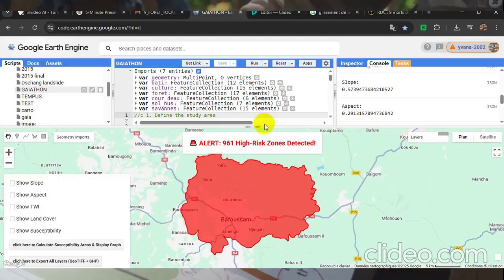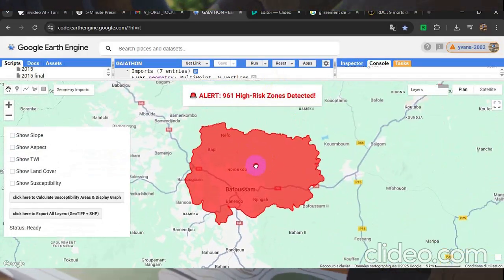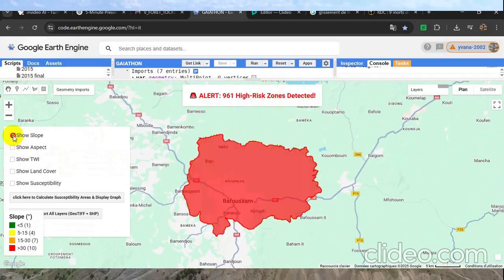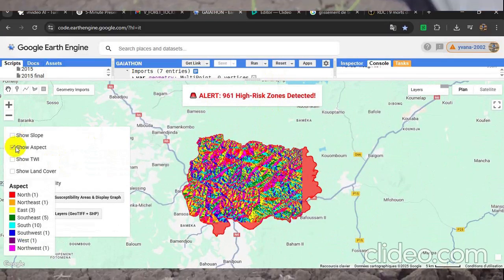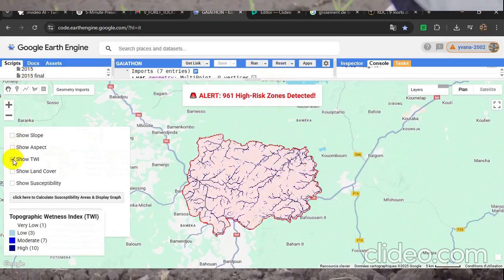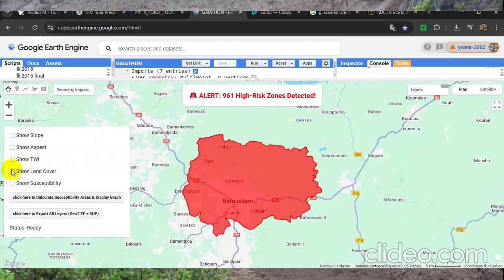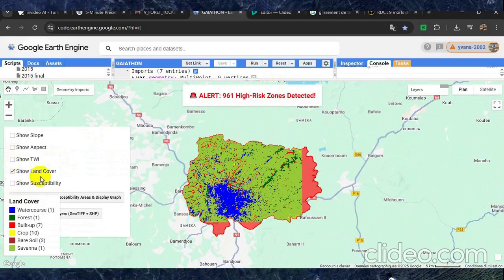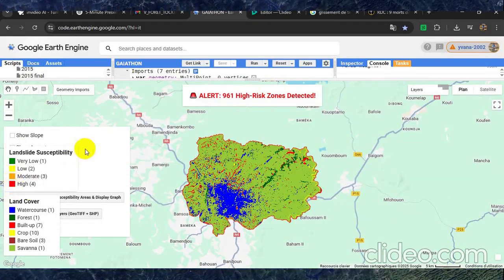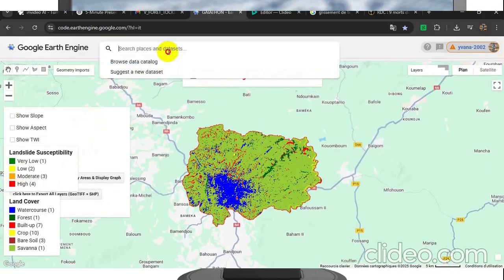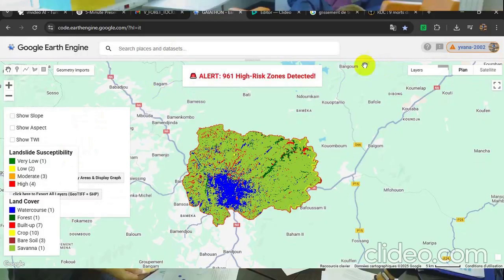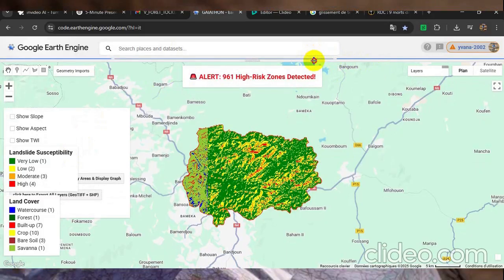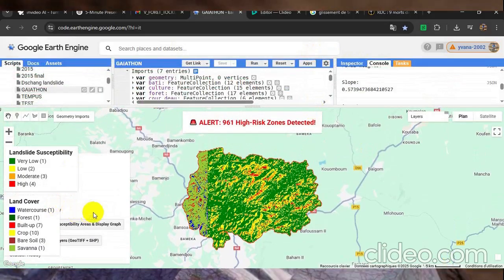Here's how it works. First, I defined the study area in Mifi. I extracted detailed slope and aspect information from digital elevation models. Next, I calculated the topographic wetness index, essential for understanding moisture-driven slope failures. For land cover, I used random forest classification with Sentinel-2 imagery. Then, I applied the Saaty AHP for multi-criteria weighting, ensuring each factor's influence was properly balanced. With all this, I computed the final susceptibility map.